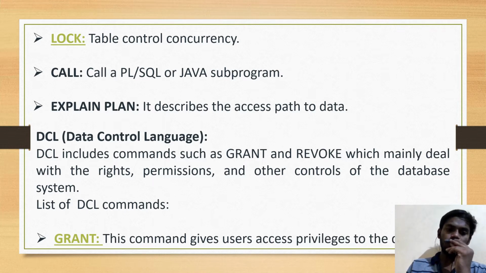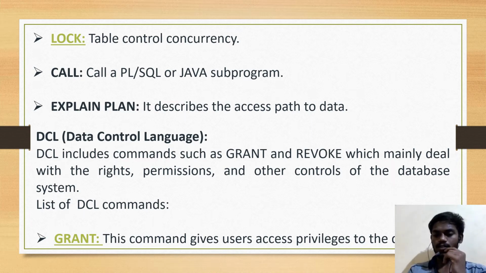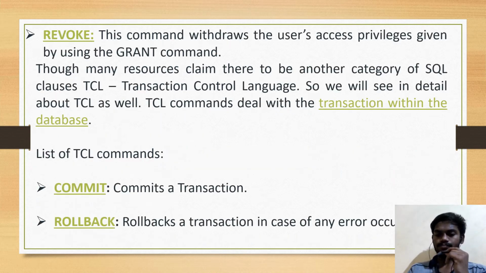DCL, data control language. DCL includes commands such as grant and revoke, which mainly deal with the rights, permissions, and other controls of the database system. List of DCL commands. Grant. This command gives users access privileges to the database. Revoke. This command withdraws the user's access privileges given by using the grant command.